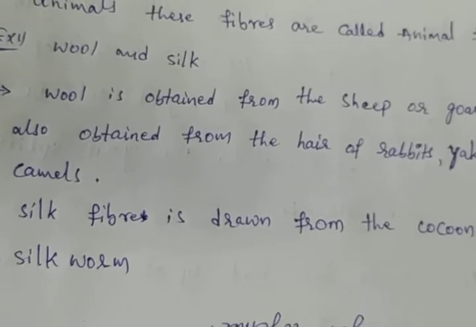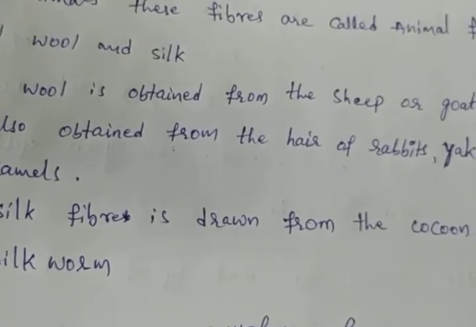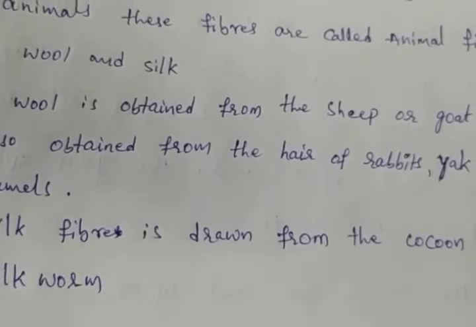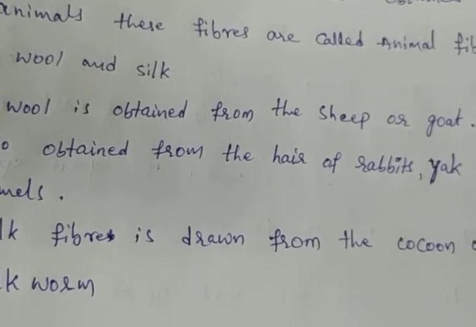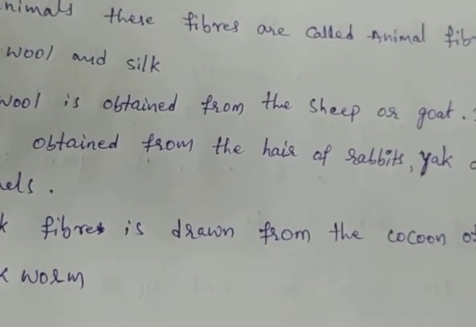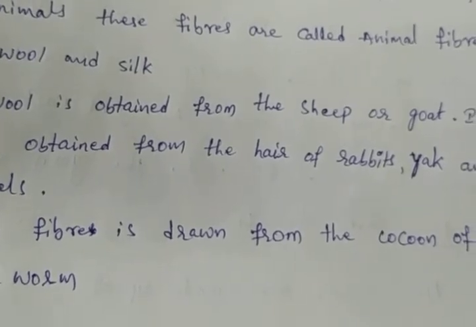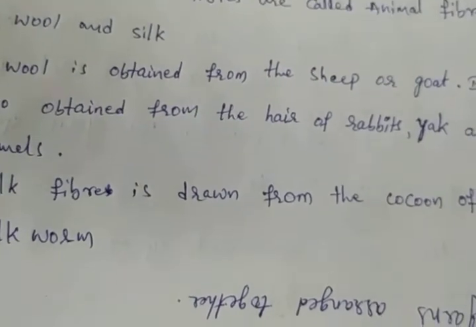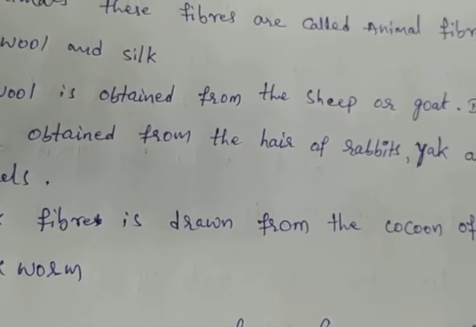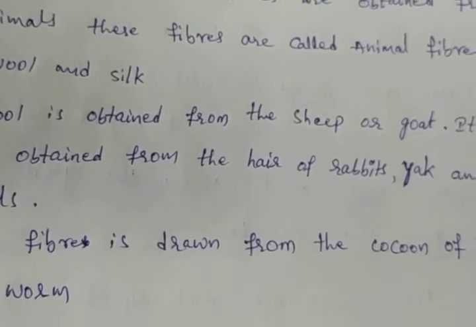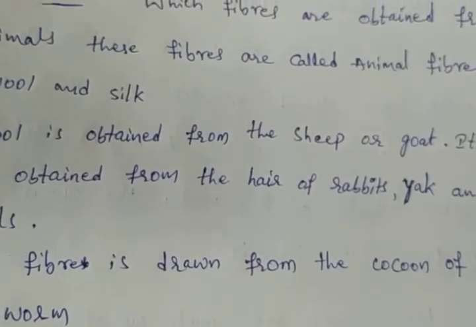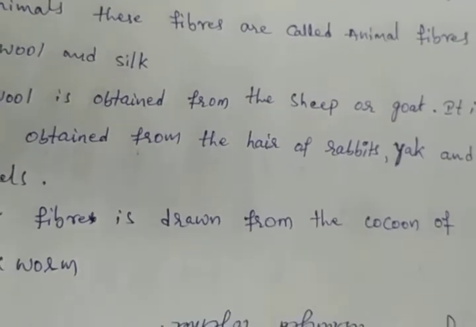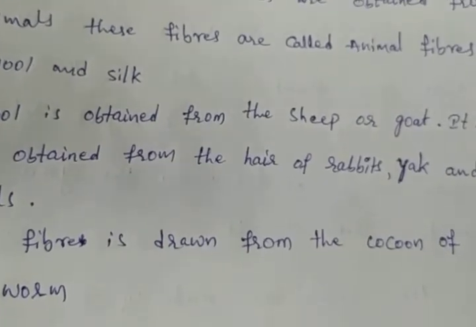For thousands of years, natural fibers were the only ones available for making fabrics. In the last 100 years, fibers are also made from chemicals. But for thousands of years, natural fibers were the only ones available for making fabrics. This is about natural fibers.